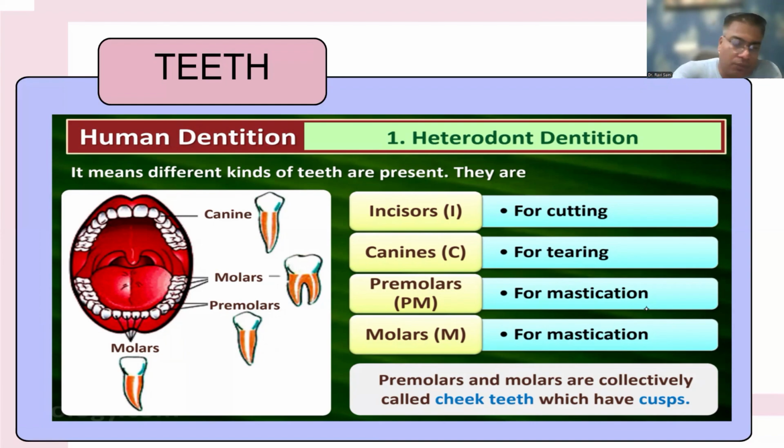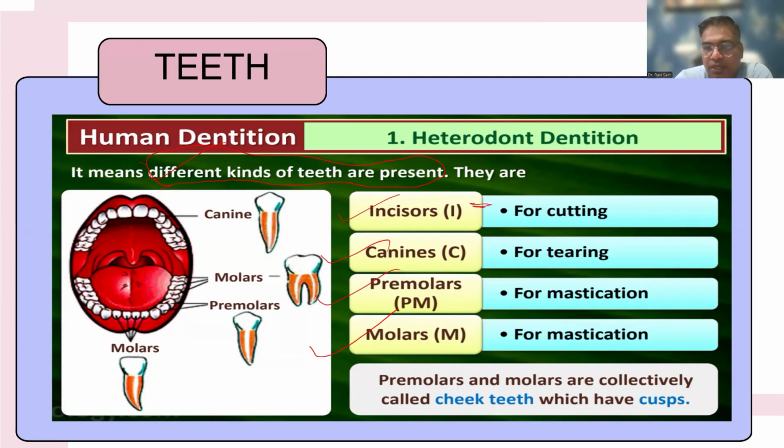Heterodont means different kinds of teeth are present: incisors, canines, premolars, and molars. These are the various types of teeth in humans, and they have specific purposes.